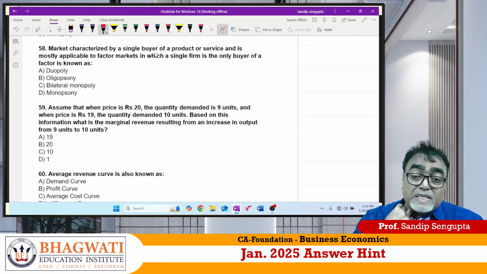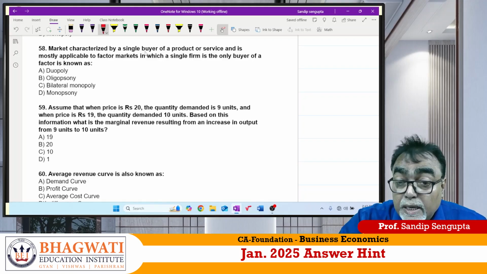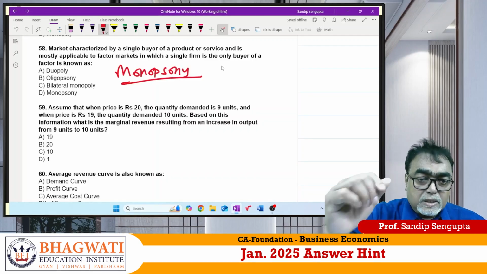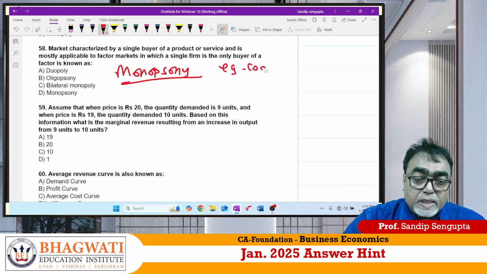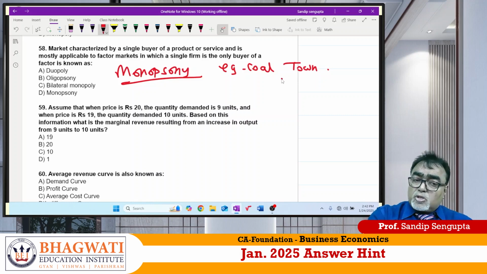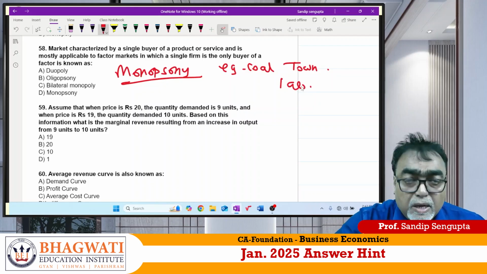Market characterized by single buyer. Single buyer is monopsony. One example I am giving you. Say a coal town. The coal town's job is only extracting coal, nothing else. The coal miner employs most of the laborers from there so that they can extract coal from underneath and the coal miner can sell it.